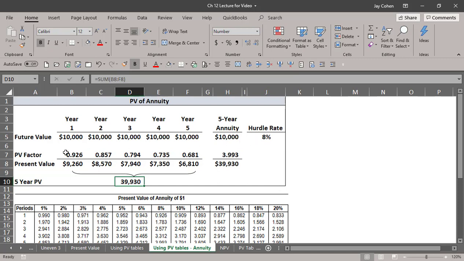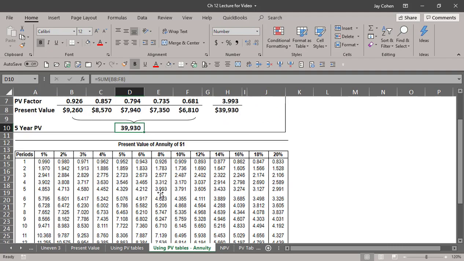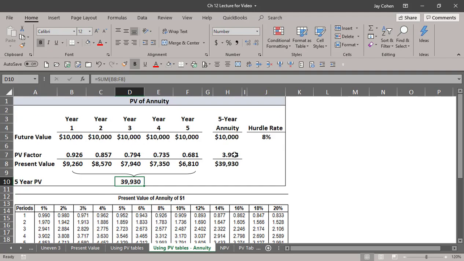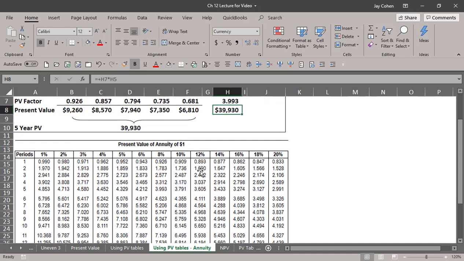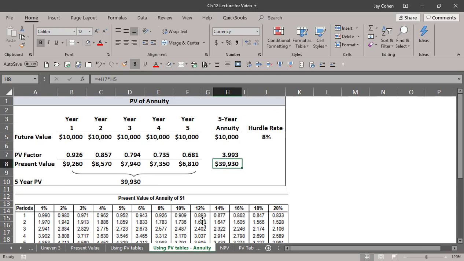The faster way to do that, so you don't have to do all these calculations, is to go to the table. 8%, 5 years is 3.993. You multiply the 3.993 by the 10,000, and you get your answer in one calculation rather than all this extra work. So that's how that works. You see the number of years the annuity will be going on, find the percent interest rate you want, and multiply by that factor. And if you want to always have a reality check, add it together.